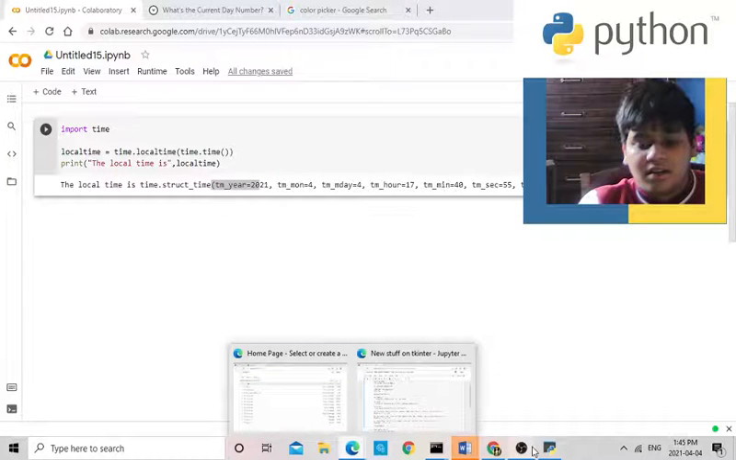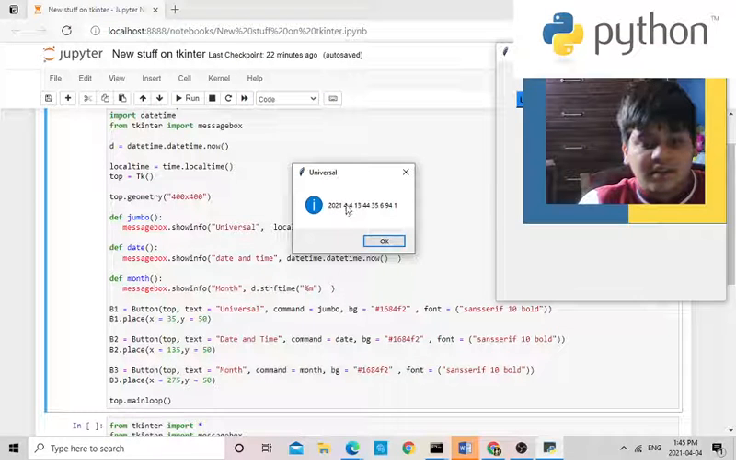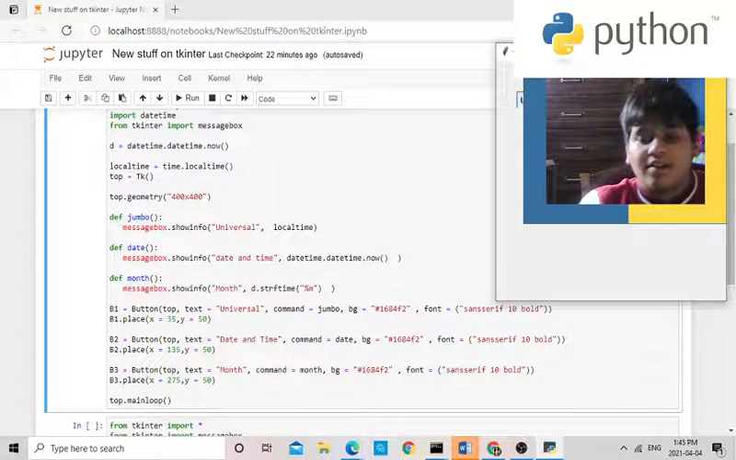Let me switch back. Let me go back. So, as you see, there's the year, that's the month, that's the day, which is both 4. And so this is the universal. And you can press OK to close it.